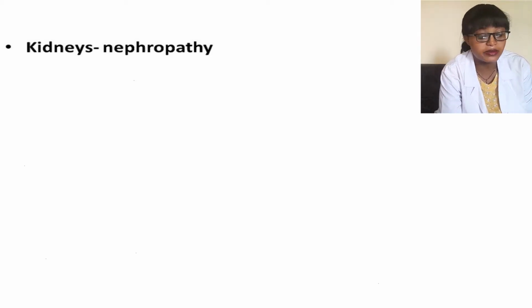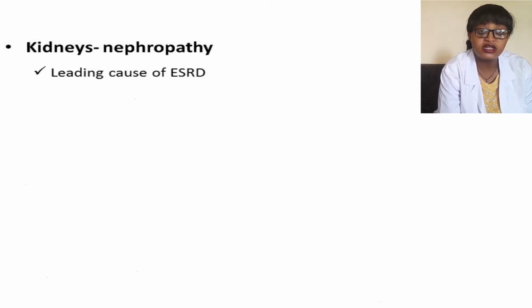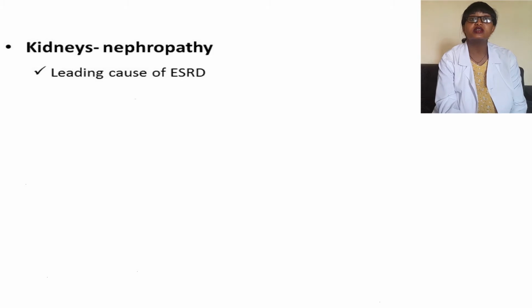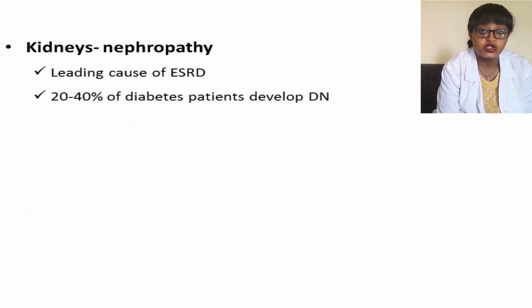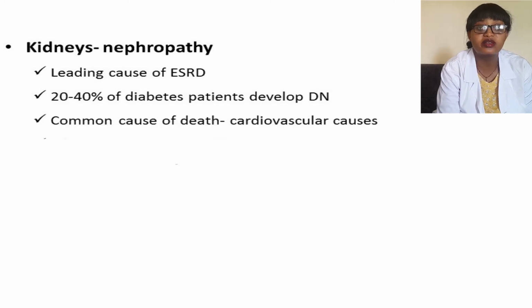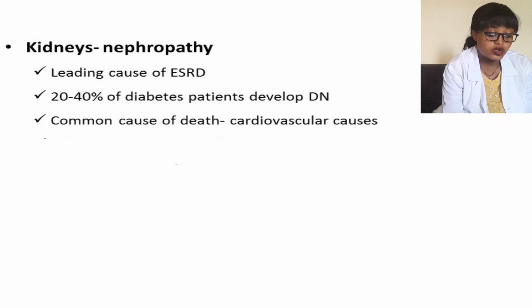We call it diabetic nephropathy or diabetic kidney disease. It's the leading cause of end-stage renal disease, and about 20 to 40% of diabetic patients end up with diabetic nephropathy. It's common in type 1 diabetes, but since the prevalence of type 2 diabetes is higher, most patients with end-stage renal disease and diabetes have type 2 diabetes. Progression is more common in type 1 diabetes.